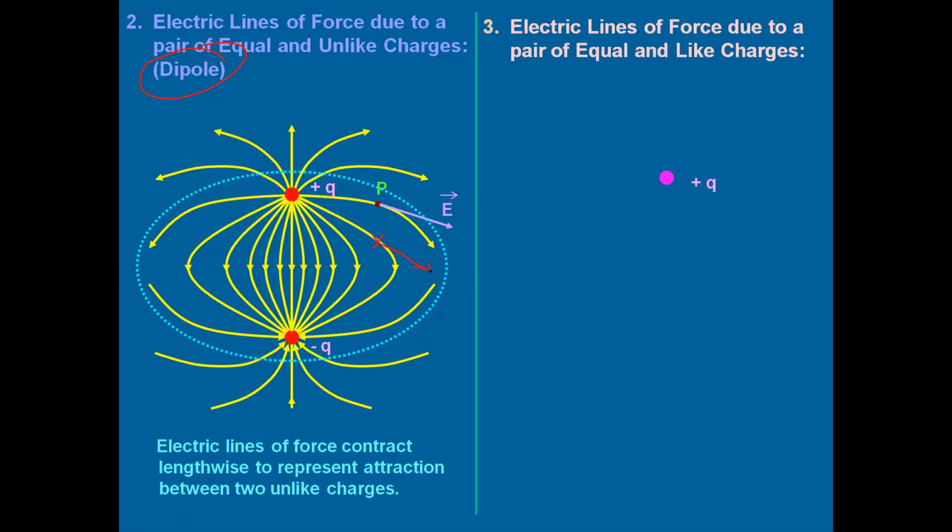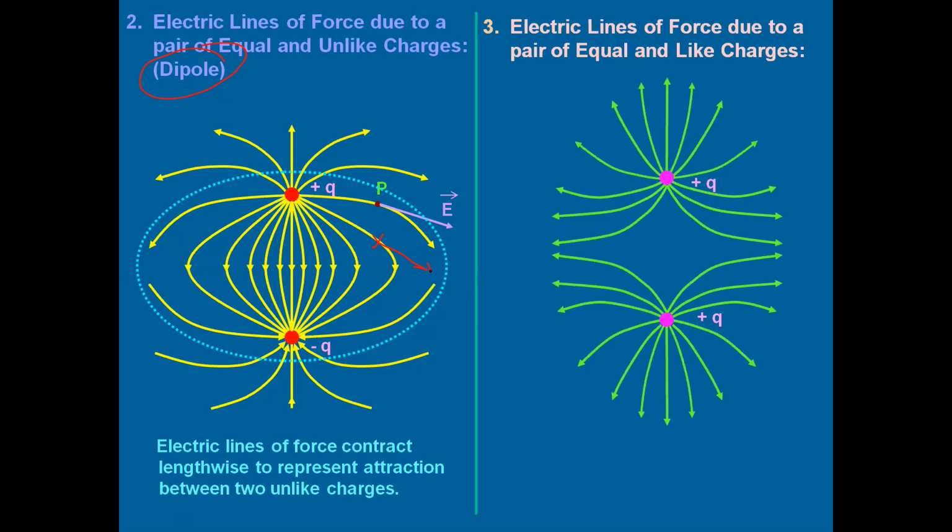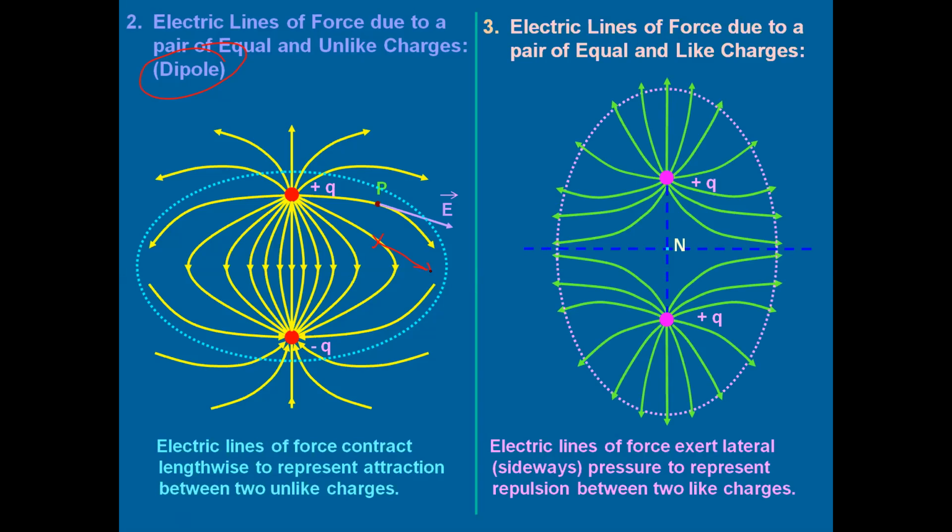If you want to draw the lines of force due to like charges, a pair of equal charges, say for example, I'm taking two positive charges here, plus Q and plus Q, the electric lines of force are going to have this kind of geometry. As you can see here, the lines of force are having a lateral pressure, which means they extend like this. So this represents repulsion between the two charges. Hope the geometrical representation of lines of force due to a dipole and two positive charges is very clear to all of you. Let's move on to the next, the fourth one.